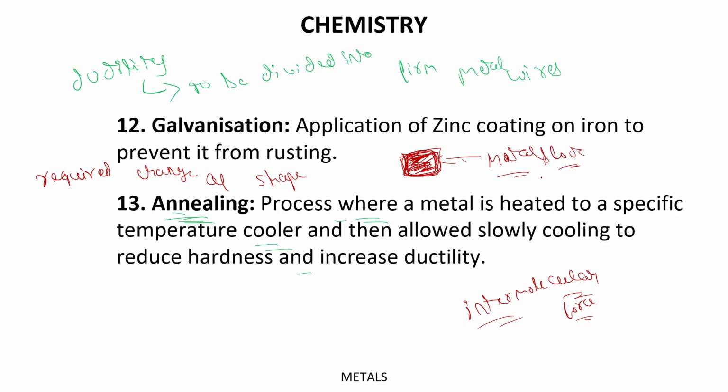And for this, what will you do? Whenever temperature rises, what effect does it have on intermolecular force? The intermolecular force will go down. All right. So when you start heating up, its force will go down, and then it is easy to divide it into fine metallic wires. Okay. So this process is known as the annealing process.